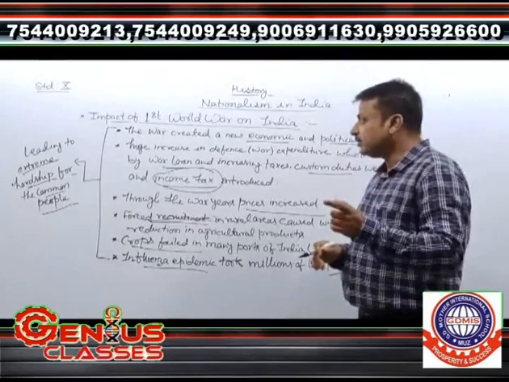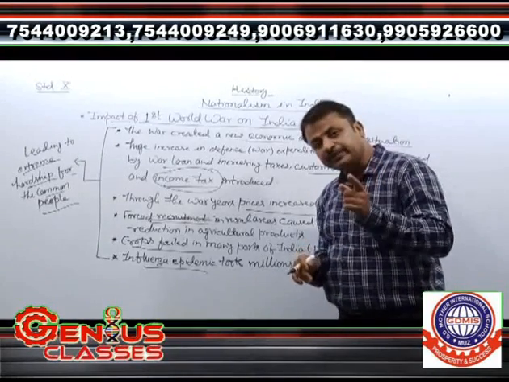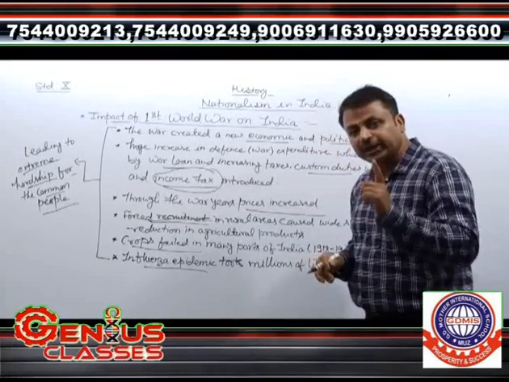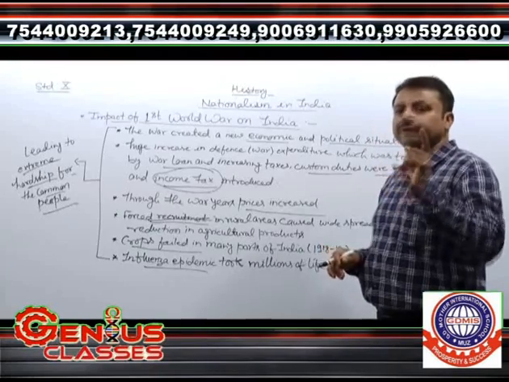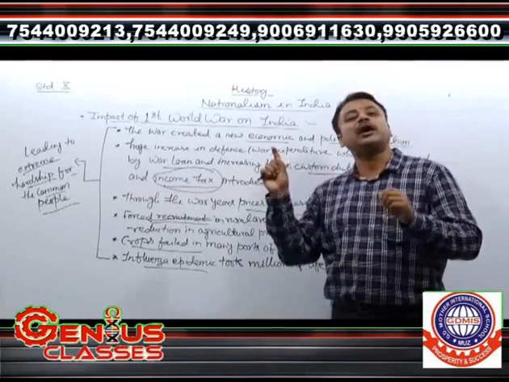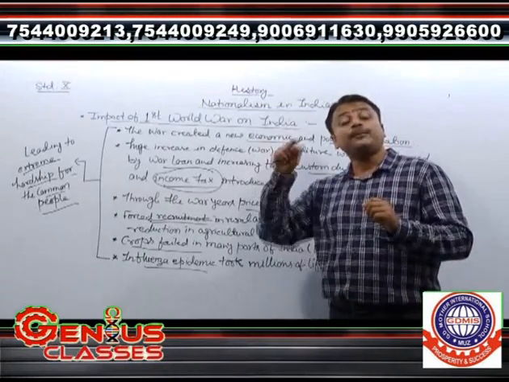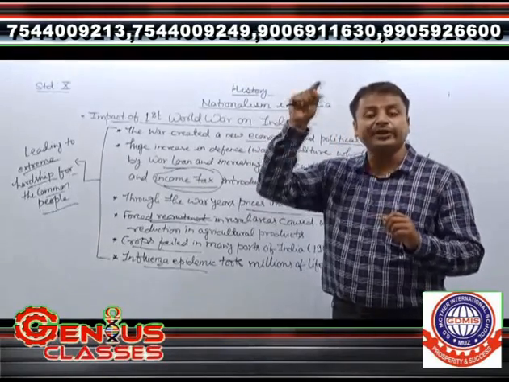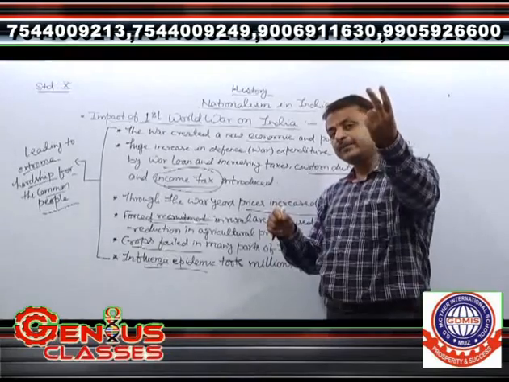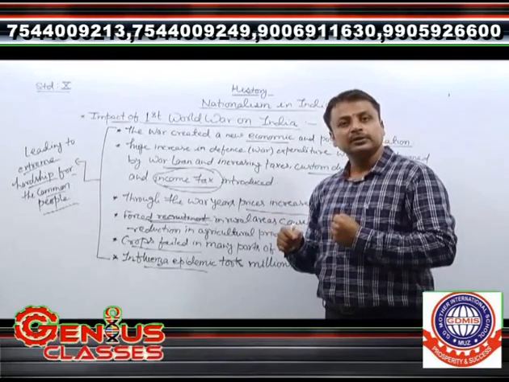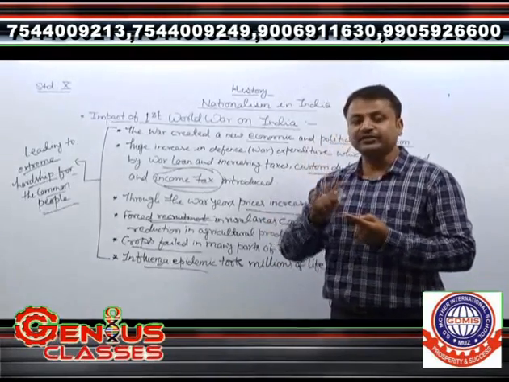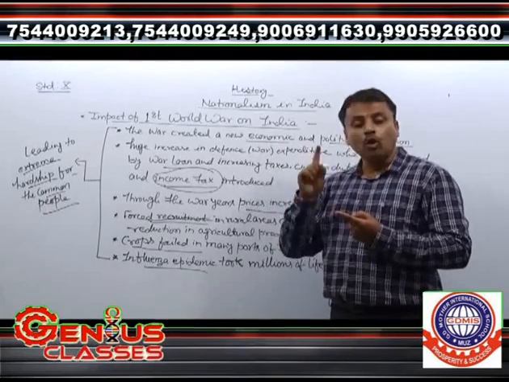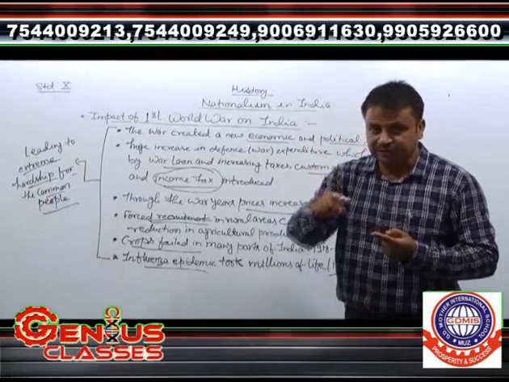And at the same time, as I have discussed, you also have to remember the promises that were made by the Britishers to win the support of Indians. The question from here also asks, what were the promises made by the British government in India to win the support of Indians? So you have to remember 2 points. Number 1, promise for dominion status or more rights to Indians in the administration.